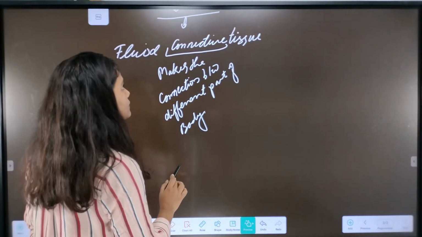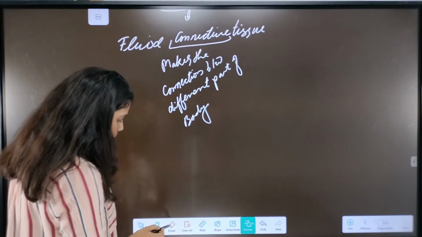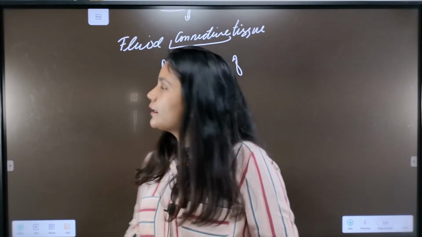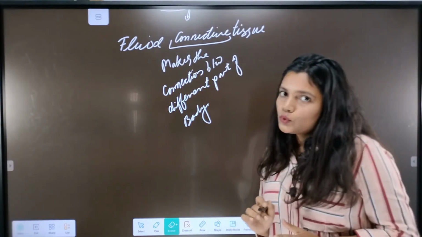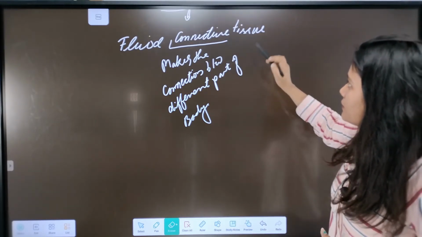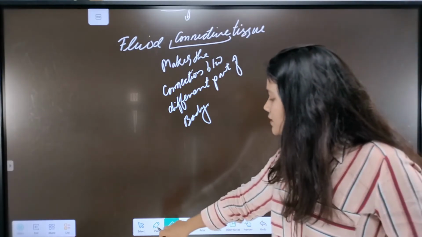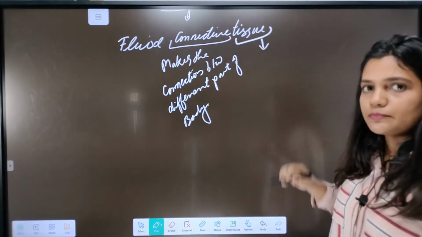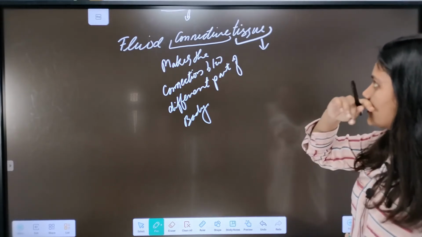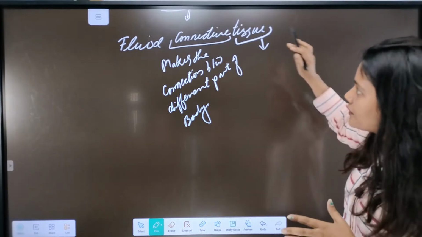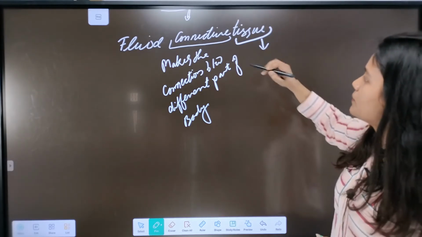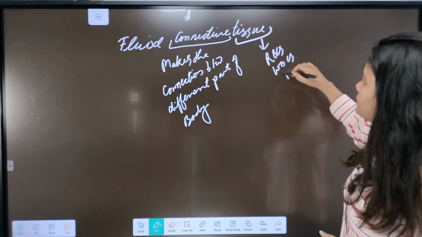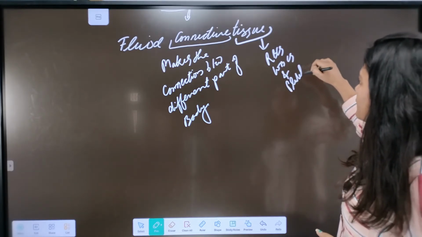Now, what are the things needed biologically for a tissue to be a connective tissue? We know that a group of cells will make the tissue. If there is a group of cells, they are responsible for making the tissue, either of the same type or of different types. So if it is tissue, there will be cells, and in the case of blood, those cells are the RBCs, WBCs and platelets.